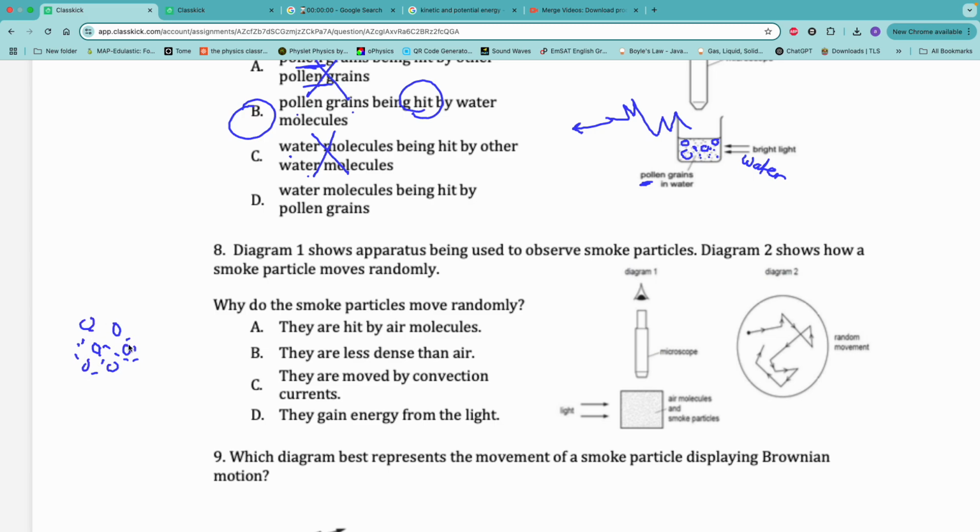So due to the collision between these smoke particles and air particles, this will cause smoke to move randomly in all directions. Same description. So smoke particles move randomly due to the collision between these smoke particles and air molecules.